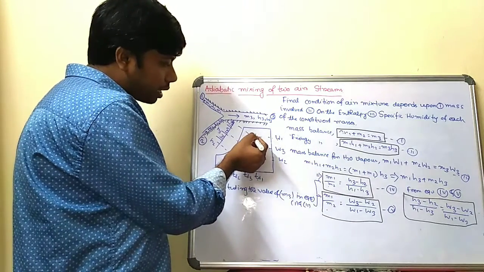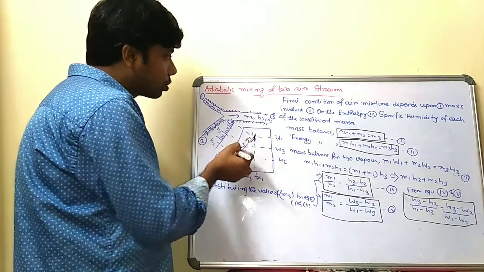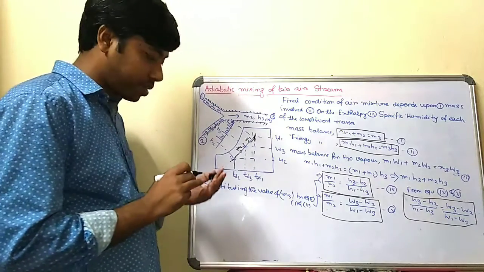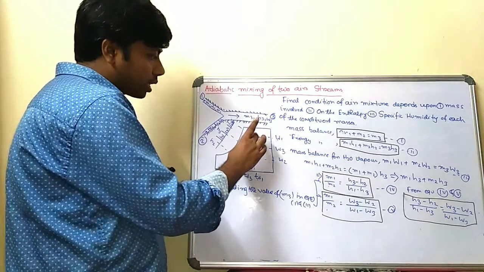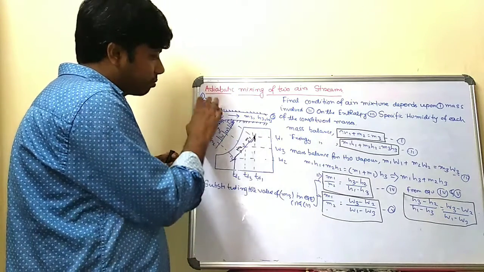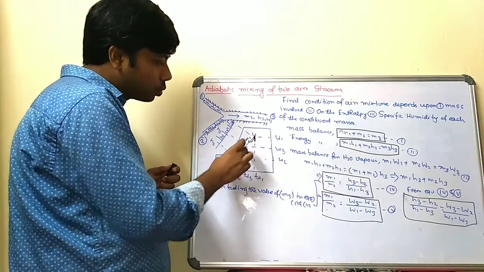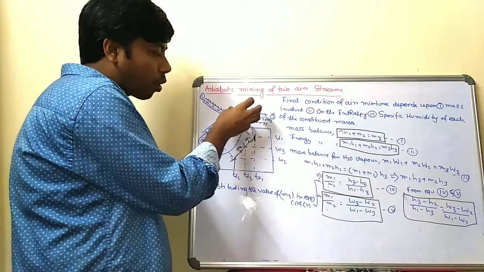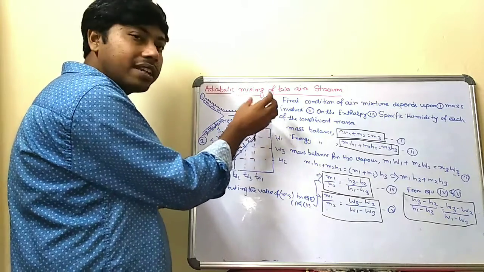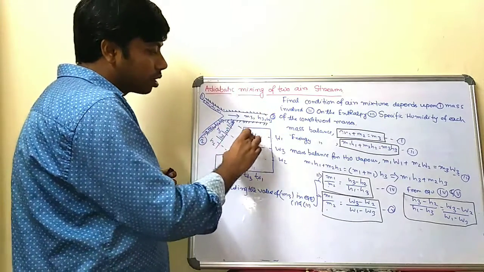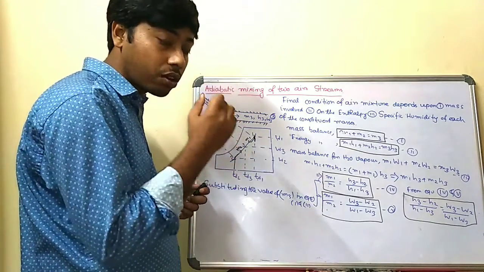If you draw this line, that line indicates the adiabatic mixing of two air streams. Now when they are mixed together, m1 and m2 at section 1 and section 2, they will form a state of mass m3, h3 and w3. You have to identify on the process line where this state 3 occurs.